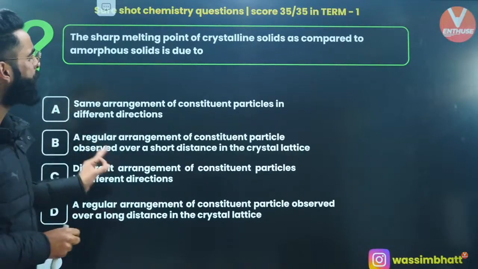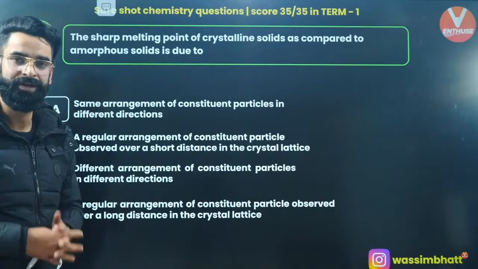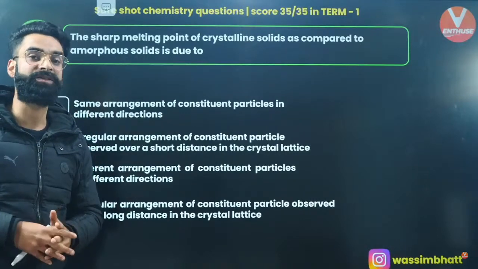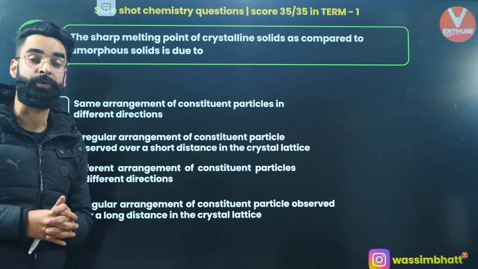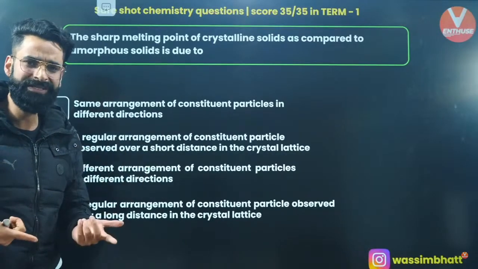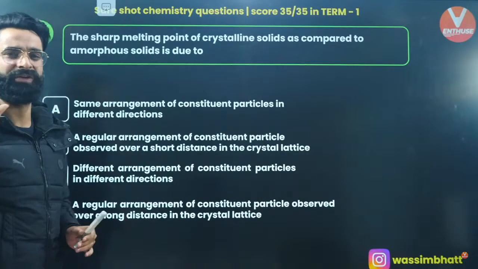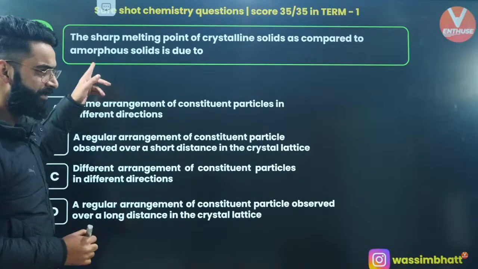The sharp melting point of a crystalline solid as compared to amorphous solid is due to. In crystalline solids, we have got the regular arrangement of constituent particles over a long range. In amorphous solids, there can be a regular arrangement, but that is in a short range, correct? So what is going to be the answer of this question?